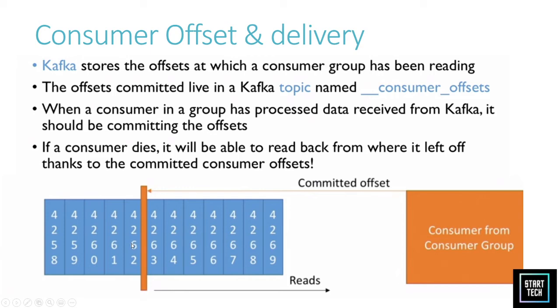This is done because if a consumer dies, how will it understand from where it should read? It has read till a certain offset, and it has to read after that. So how will it understand if it dies? This is the way: it reads after that offset, which is stored in __consumer_offsets.